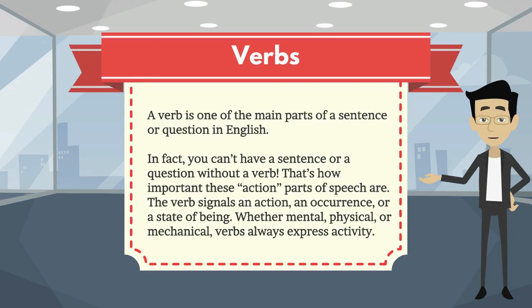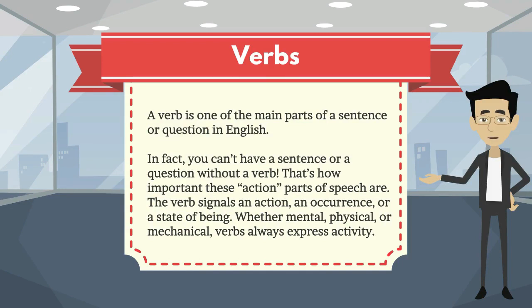Verbs. A verb is one of the main parts of a sentence or question in English. In fact, you can't have a sentence or a question without a verb. That's how important these action parts of speech are. The verb signals an action, an occurrence, or a state of being. Whether mental, physical, or mechanical, verbs always express activity.